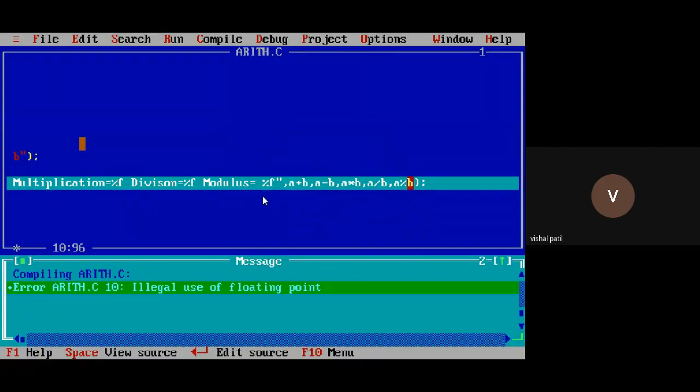Why am I getting this error? Any guesses? In the chat box you can write, or you can tell orally. I already told you while explaining all the operators, arithmetic operators.